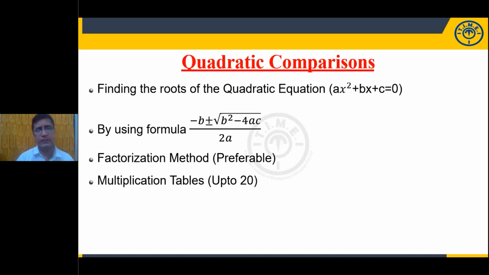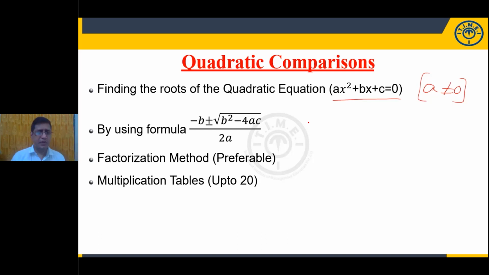What do you mean by a quadratic equation? A quadratic equation is one expressed in the form ax squared plus bx plus c equal to 0, where a is not equal to 0. In our examinations, what they expect from the student is to find the roots of a quadratic equation, or, in most cases now, to find the comparison relation between the roots of one quadratic equation and another quadratic equation.